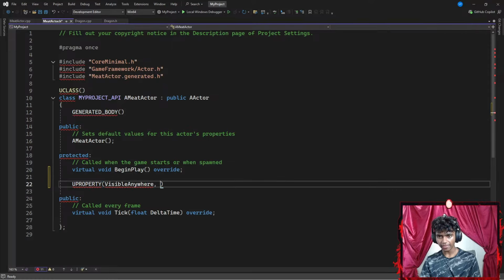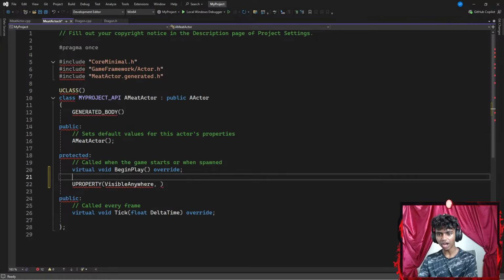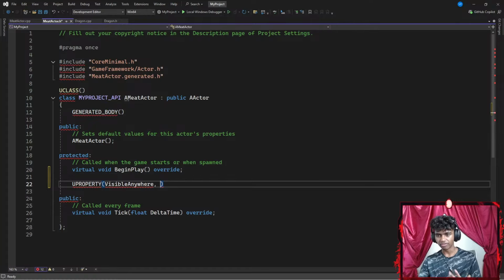There we go. And then, did I spell it correctly? Guys, I don't know why Unreal does this sometimes. Property. Okay. And then this is going to be BlueprintReadOnly. And my category is going to be something like Meat.